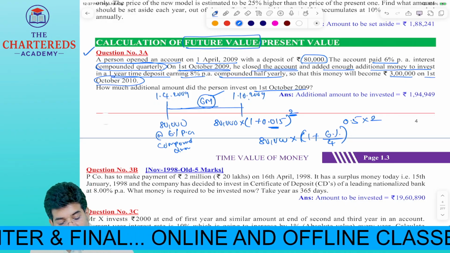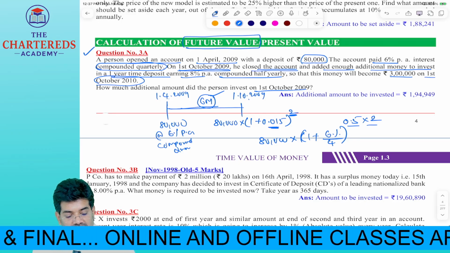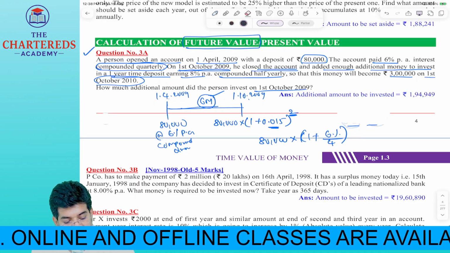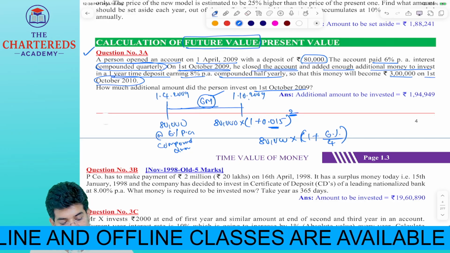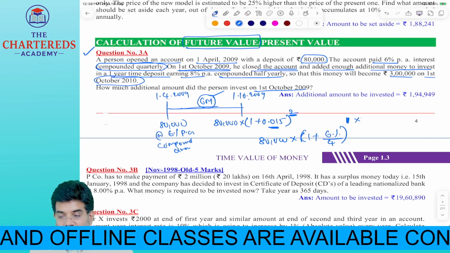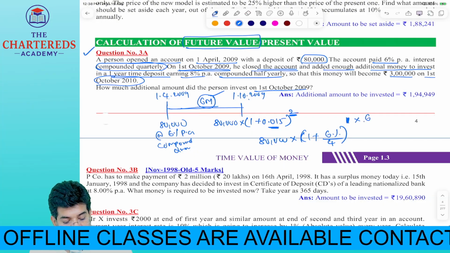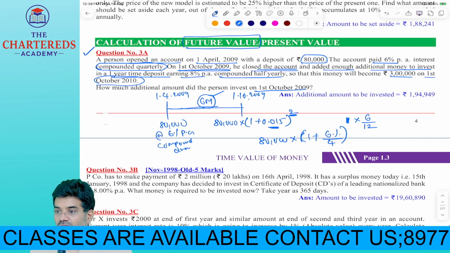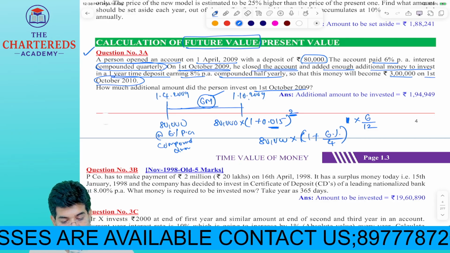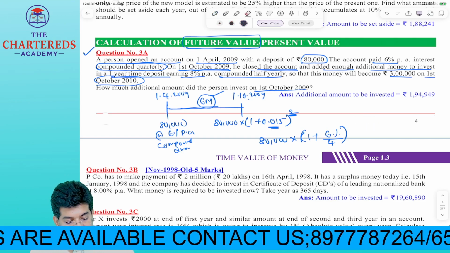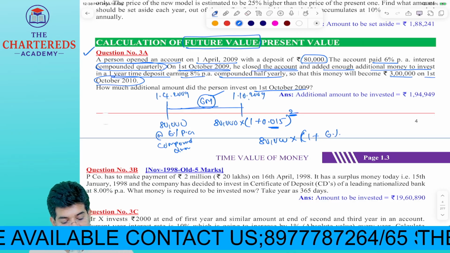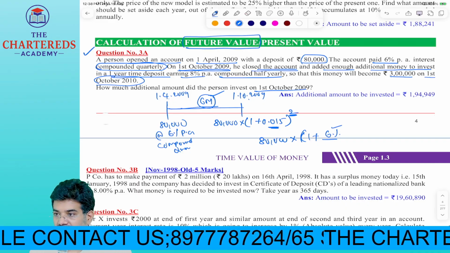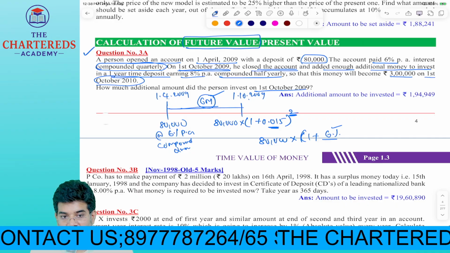But if I take 2 here, both are in terms of what? Is it 1 year? Or what you can do is 1 year into our investment period, 6/12, whole power, how many times our compounding should you get? Let me do one thing here. I will do it month-wise, you will understand. I will convert this into per month basis.